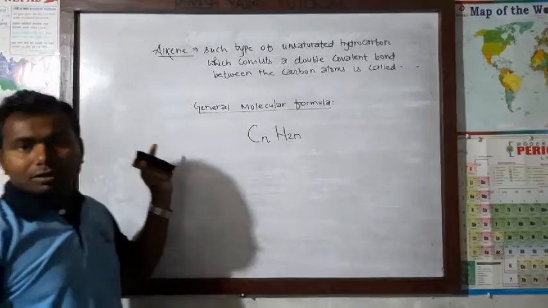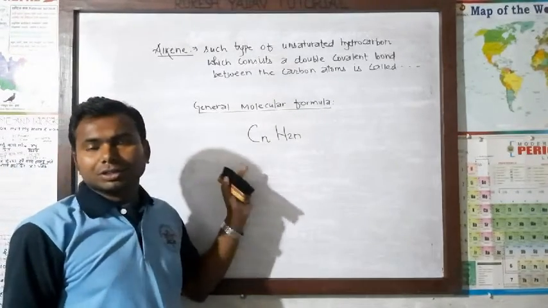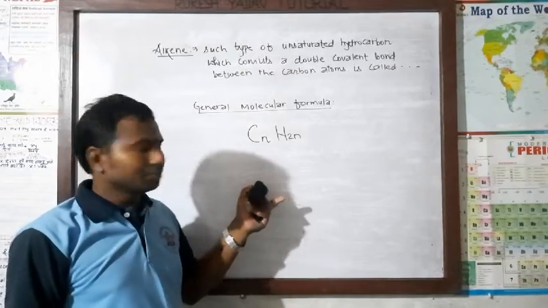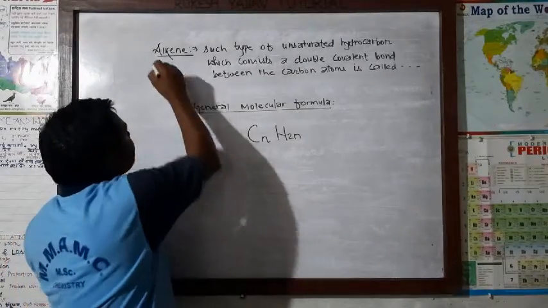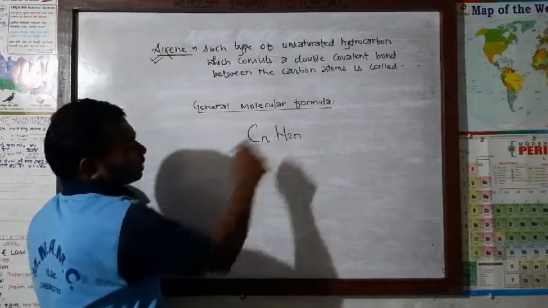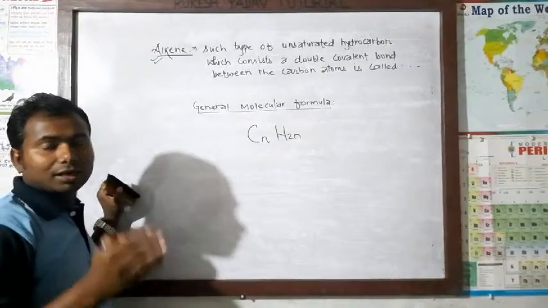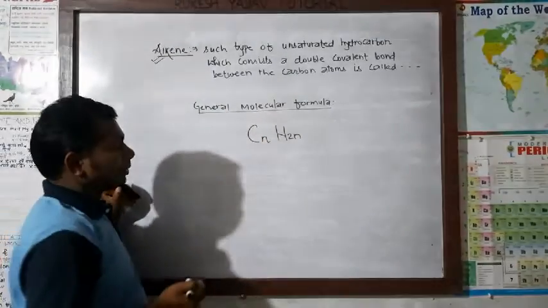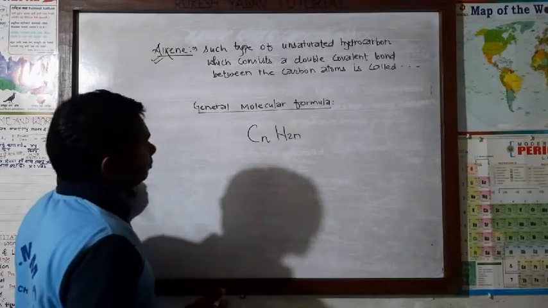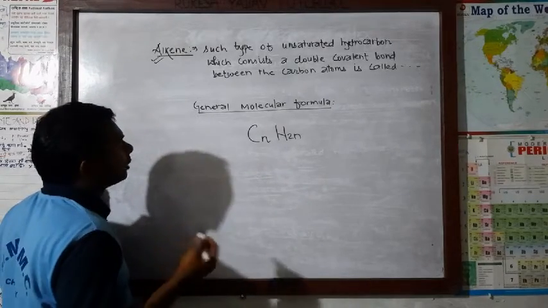Of alkane, I already told you, CnH2n+2. Here, in case of alkene, CnH2n, and in case of alkyne, CnH2n-2. I will discuss those things later on also.